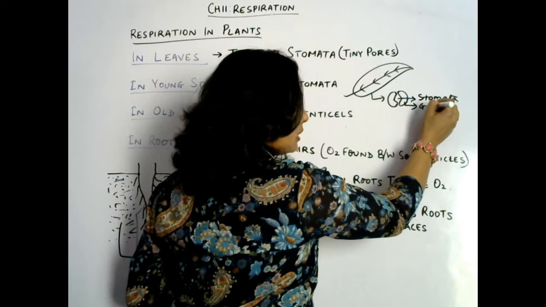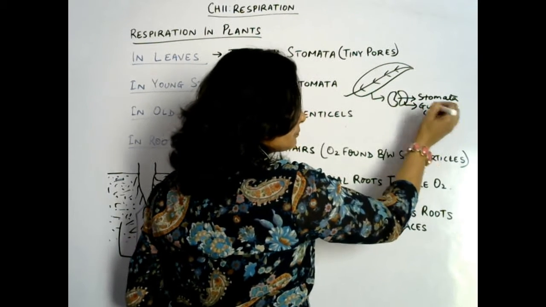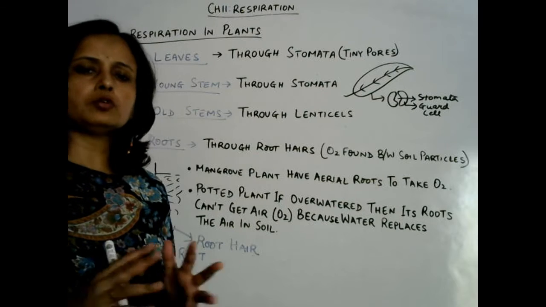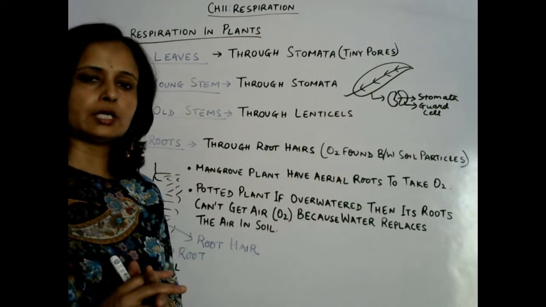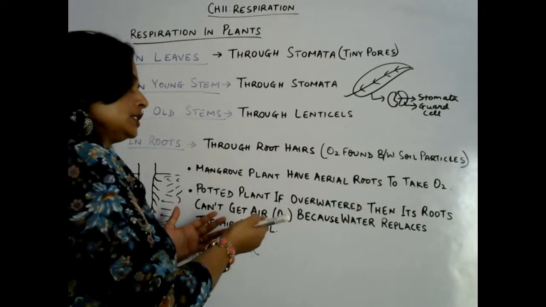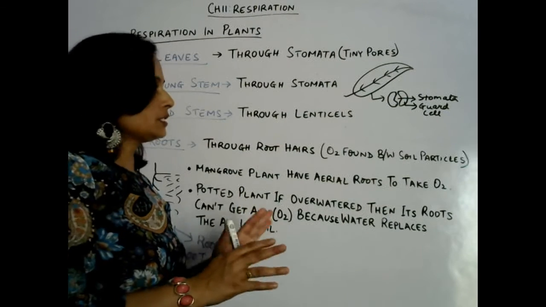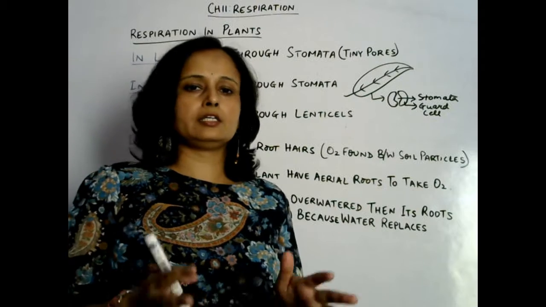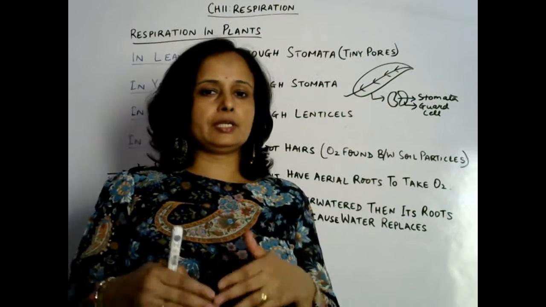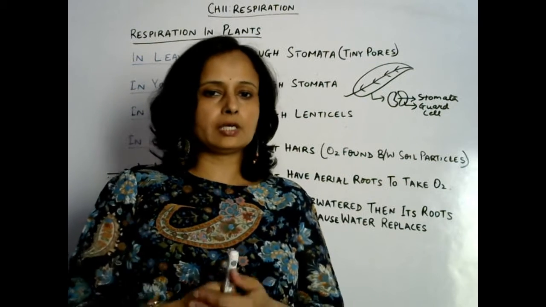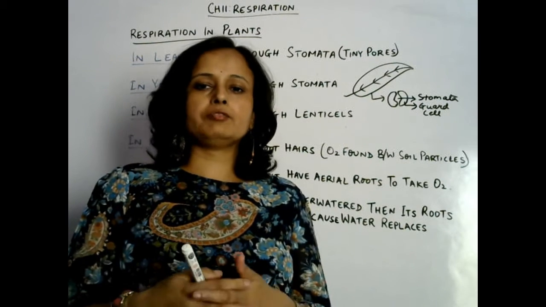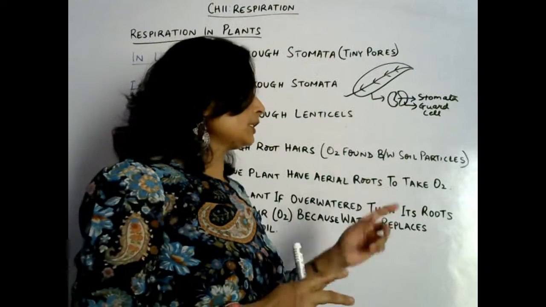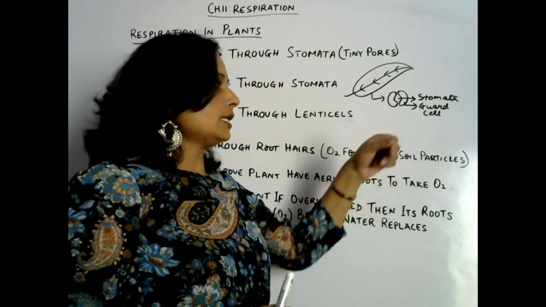What is this? Guard cell. Okay. So basically guard cell does the process of regulation of opening and closing of stomata. It depends upon the amount of oxygen that is found inside the leaves of plant, and the amount of carbon dioxide that is found inside the leaf. Obviously when it needs oxygen, then it will open through stomata, it will take oxygen, and if it needs to remove carbon dioxide, then also that same stomata opens, which is regulated by guard cell.